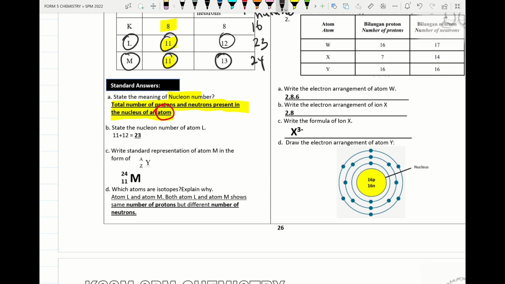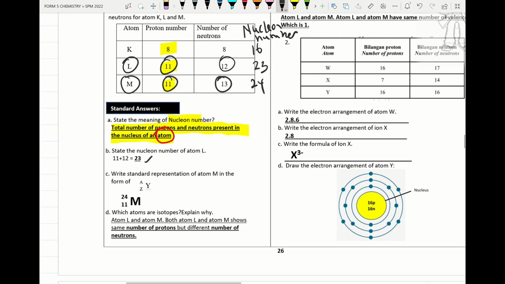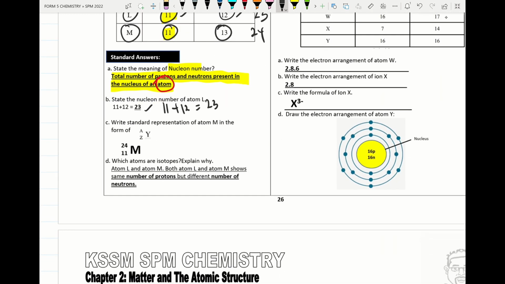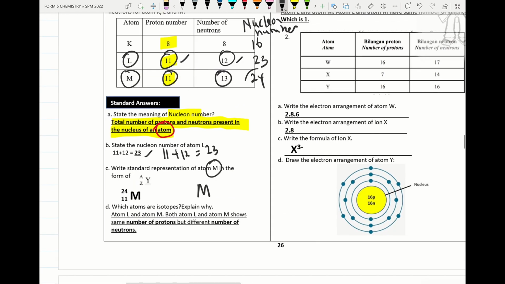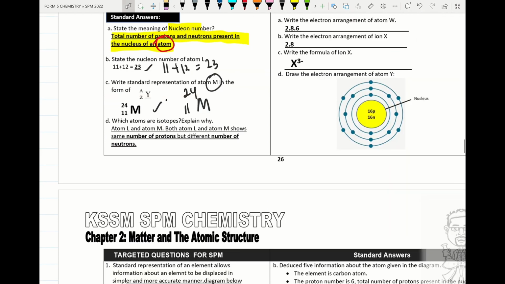Alright, so next one, state the nucleon number of atom L. So we do 11, the proton number, plus the number of neutrons, which is 12, so that will be 23. We try to write down the standard representation of atom M, so I put atom M here. Nucleon number is 24, so I put 24. The proton number is 11. Alright, so this is the answer. We move on to the next question.